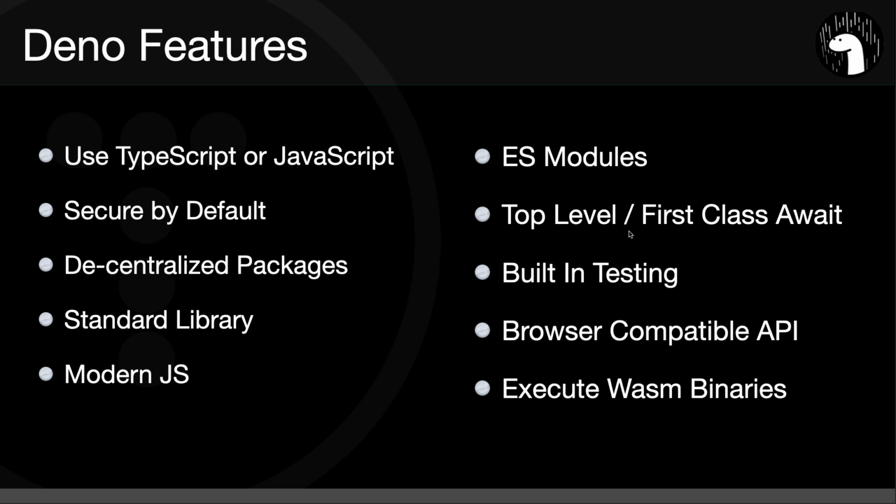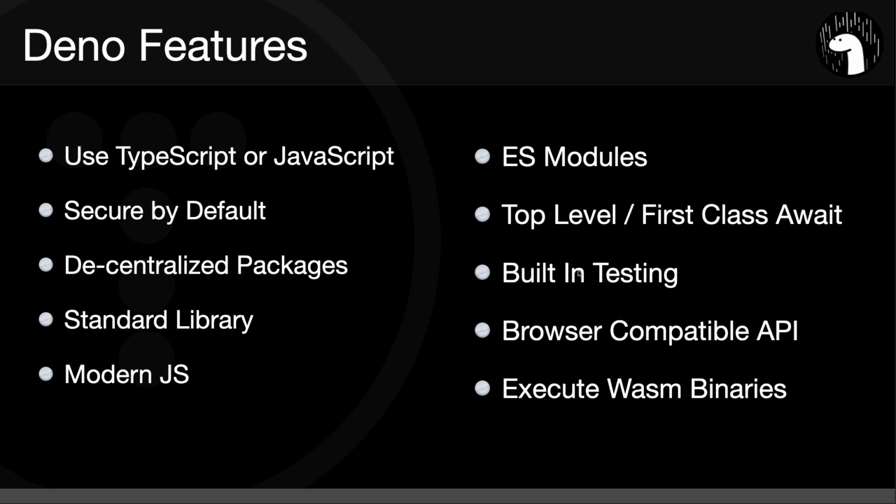This is another really cool feature, the top level or first class await. Normally with async await, you have to wrap your awaits inside of an asynchronous function. You have to label it async. But with Deno, we actually can use await in the global scope without having to wrap it in an async function, which is really cool.